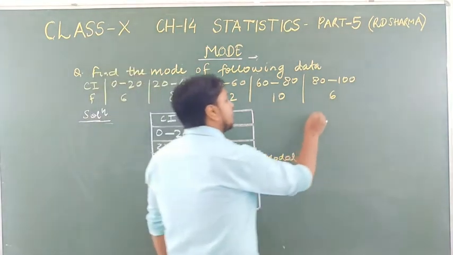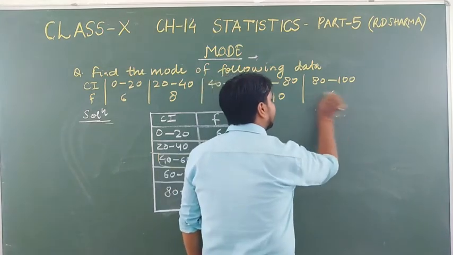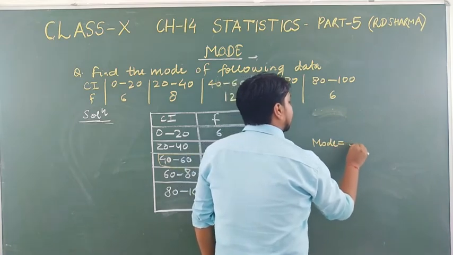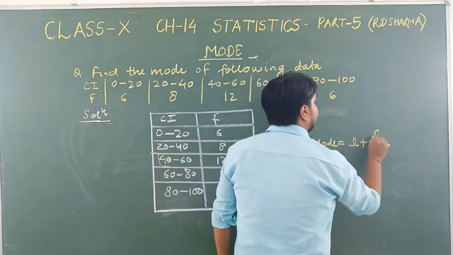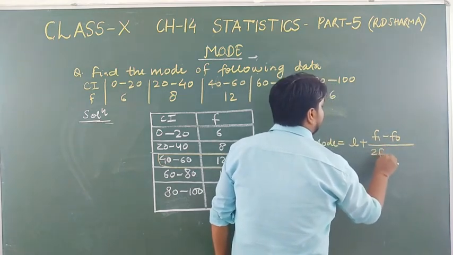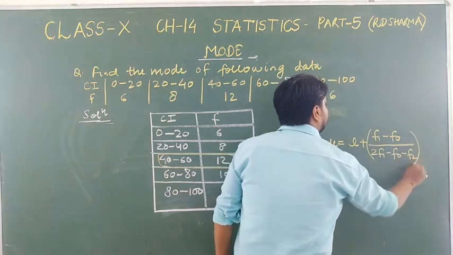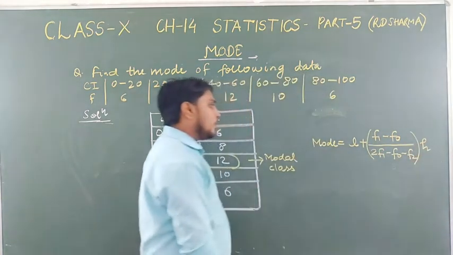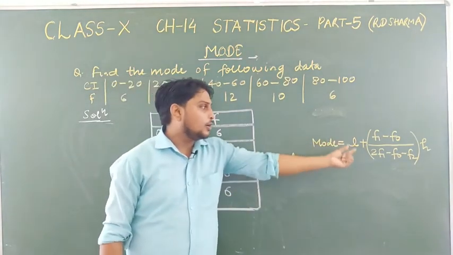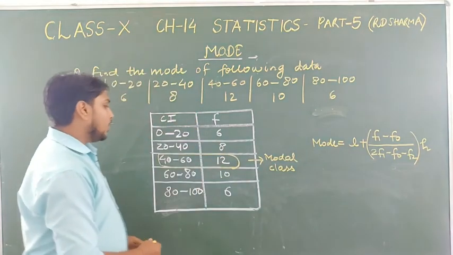Now the formula of mode I have told you: mode is equal to L plus (F1 minus F0) upon (2F1 minus F0 minus F2) into H. So by observing this modal class, we have to find the values of all these notations.